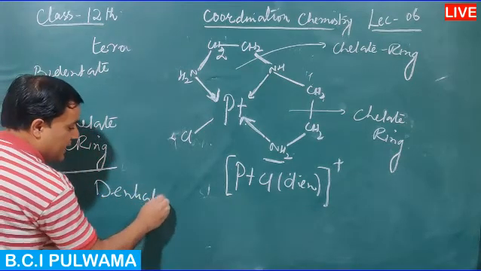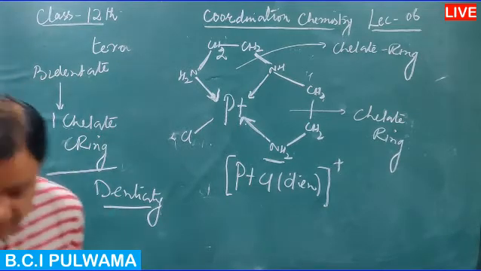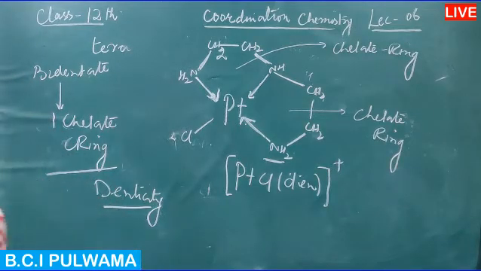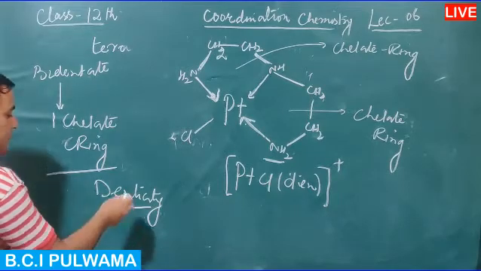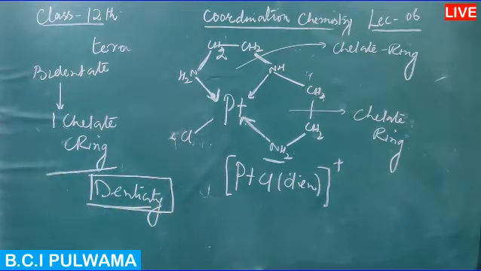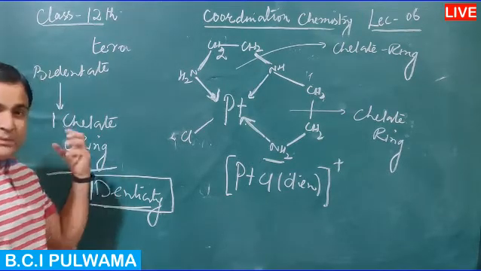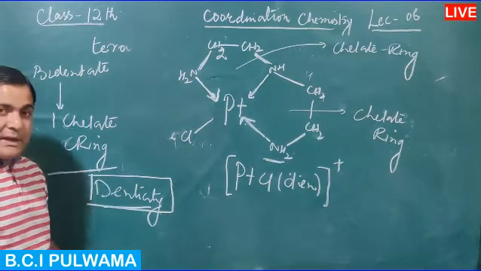Denticity means the number of coordinate bonds formed, the number of coordinating groups a ligand has. So that is denticity. The number of coordinate bonds formed by a ligand is termed as, or is said to be, the denticity of the ligand.